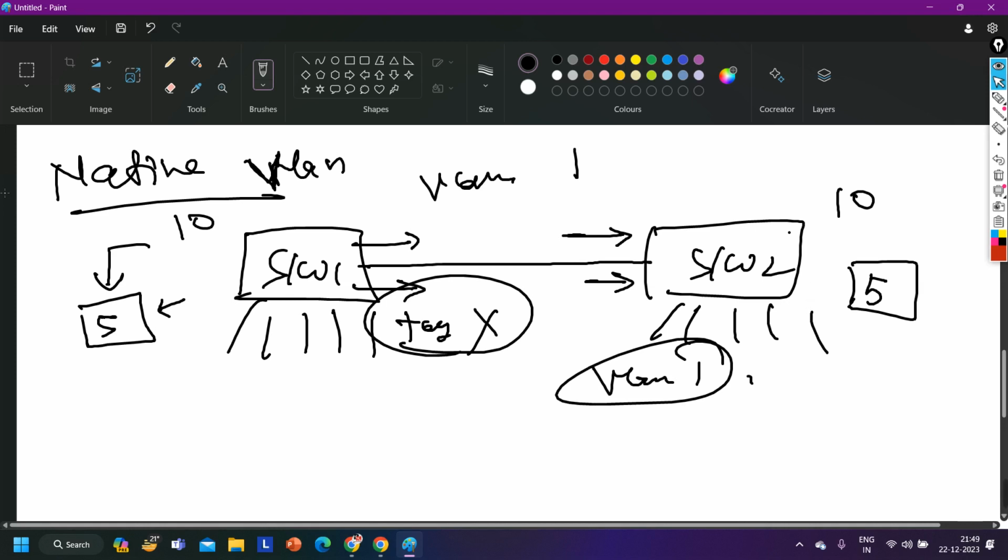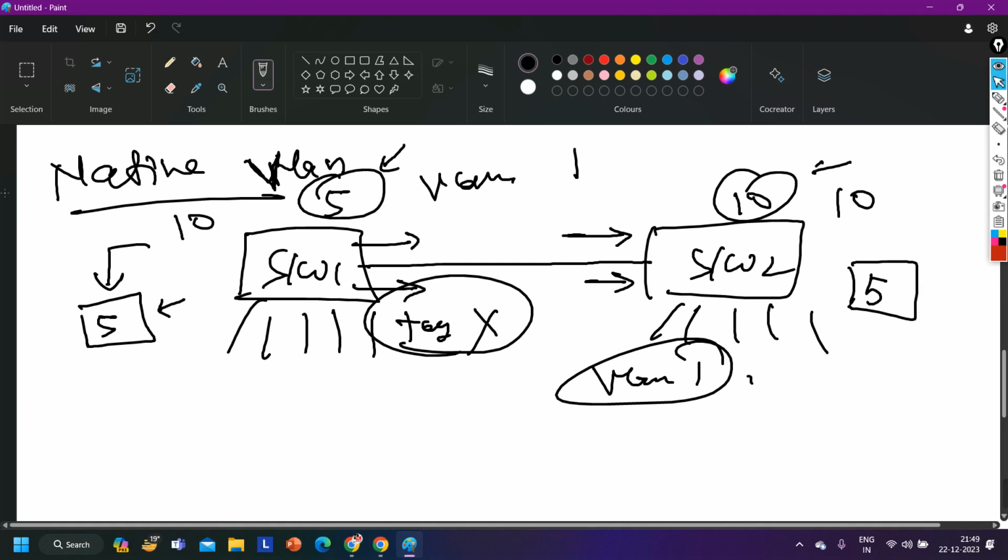The native VLAN on both switches should be the same. Let's say the native VLAN on switch 1 is 5 and the native VLAN on switch 2 is 10. Now see the problem. Switch 1 will not perform tagging for VLAN 5.